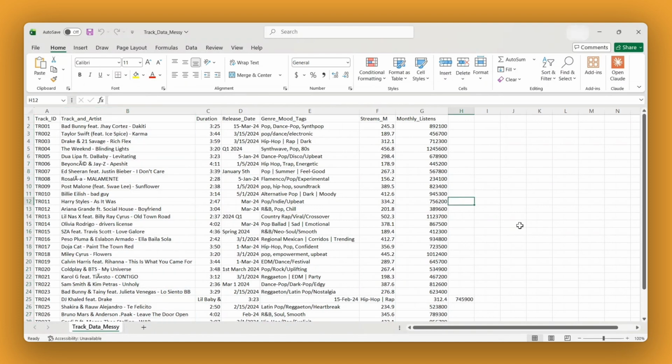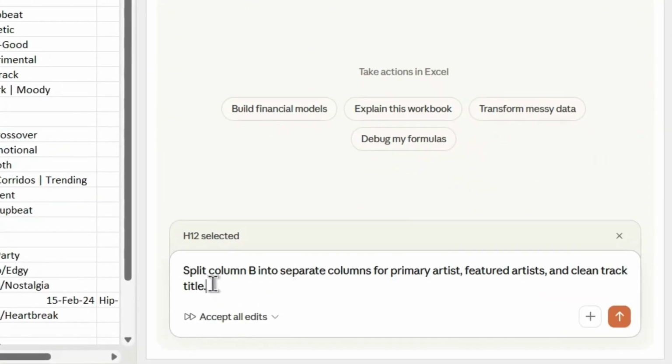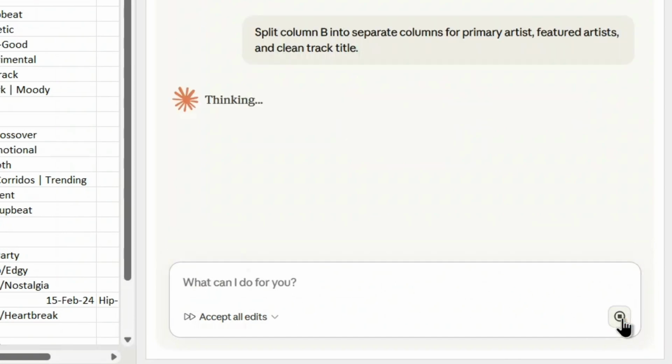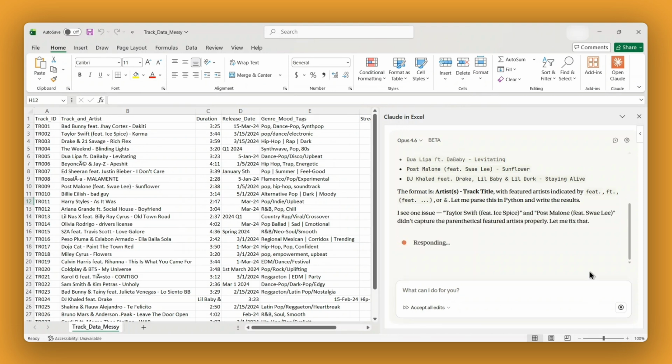Now open Claude, Ctrl-Alt-C. Let me type. Split column B into separate columns for primary artist, featured artist, and clean track title. Wait for it to finish generating to see the results.